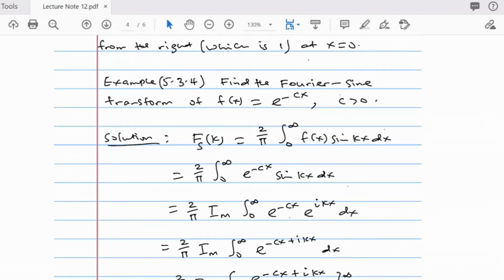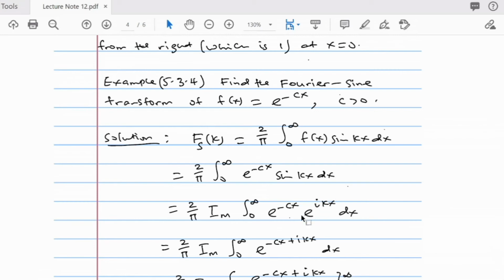Okay. Now, we want to integrate from 0 to infinity e to the power minus ax sine kx dx. Is that okay? I want to integrate this, but you must recall that e to the power ikx is equal to cos kx plus i sine kx.